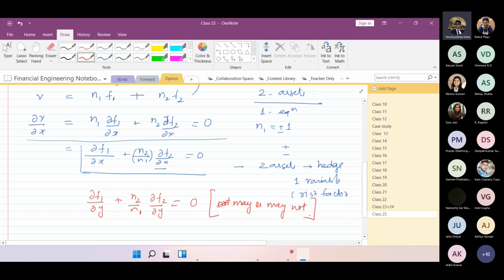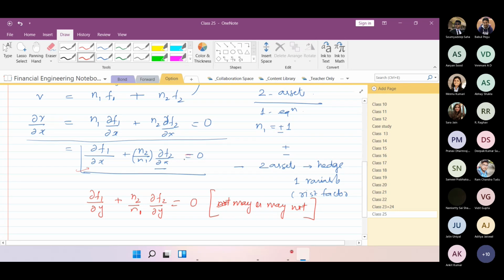Do you agree? Sir, I didn't understand. Which part? Like this equation part, the last sentence you just mentioned. May or may not. Yes, sir. Because if you have got the partial derivative with respect to x, this is a constant one.